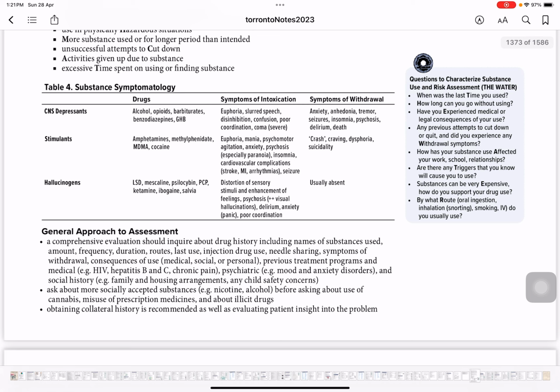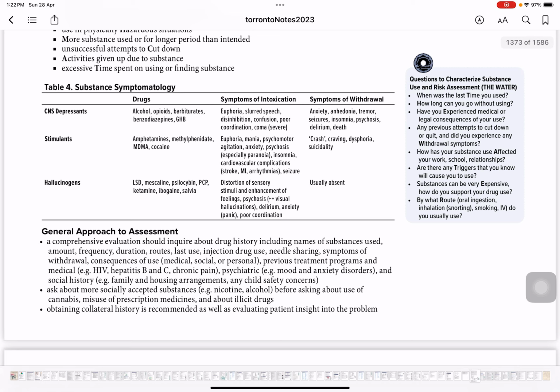Now, what drugs may cause CNS depression? Alcohol, opioids, barbiturates, benzodiazepines, and GHB. These are the five drugs that may cause CNS depression. Now, what happens if you do not get these drugs? The opposite of the effect you were getting.